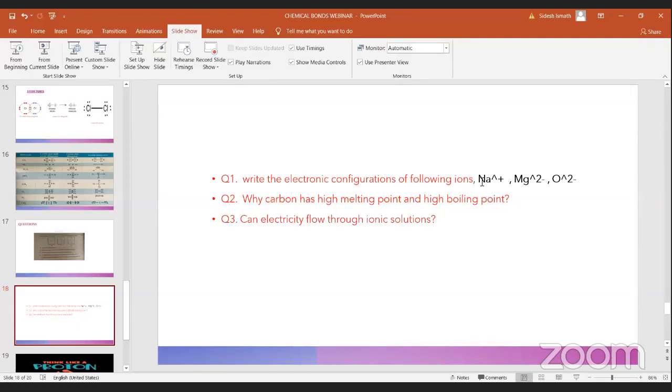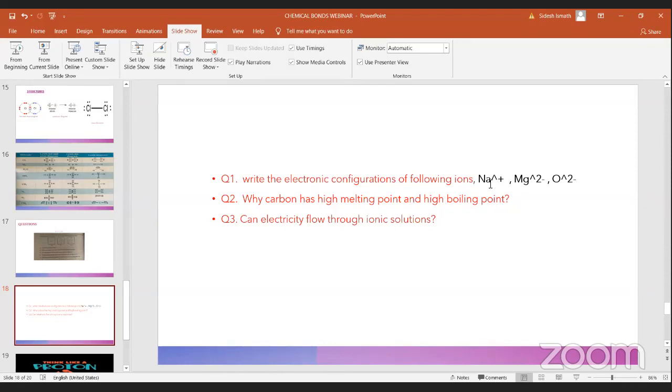Two, 8, 1. No. Now what is the electronic configuration of sodium? Sodium is Na, the electronic configuration is 2 8 1, which means it has 11 electrons. Na plus means this sodium has given one electron to some other element. So it is a cation. When this positive sign is there, you should know sodium has given one electron. So the configuration should be 2 8. It has only 10 electrons. One is missing. That's why this sodium became Na plus.